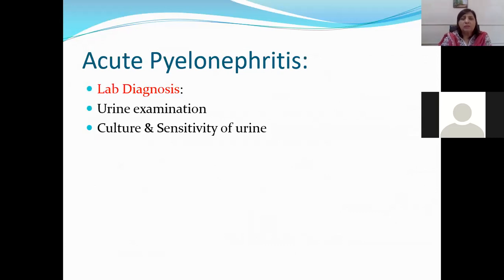In the microscopic examination of normal urine, which you have done in your third year, you know there are only 2 to 4 pus cells per high power field in a female, and in a male only 1 to 2 pus cells per high power field. But in case of urinary tract infection, you can see up to 30 to 100 pus cells per high power field. Or if there is pyuria, you cannot even count the number of cells per high power field. So the urine is full of pus cells, or 20 to 30 pus cells can be seen. You will label it as urinary tract infection, and then you put the culture of the urine.